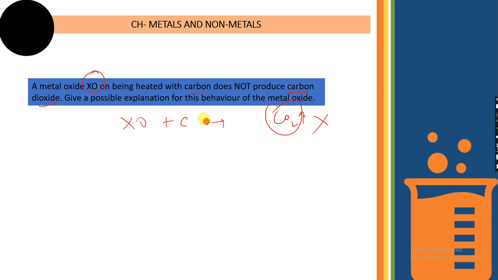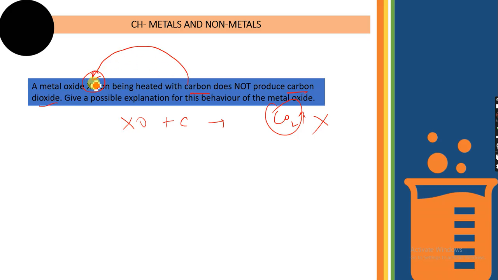Something must be happening, that is why there is no carbon dioxide gas, because a metal oxide whenever it reacts with carbon should produce carbon dioxide, but it is not happening here. Now what is the reason behind it? It is because carbon is not able to displace the metal present in this metal oxide, so it is not able to displace X. That means, can we say that X is a metal which is more reactive than carbon?